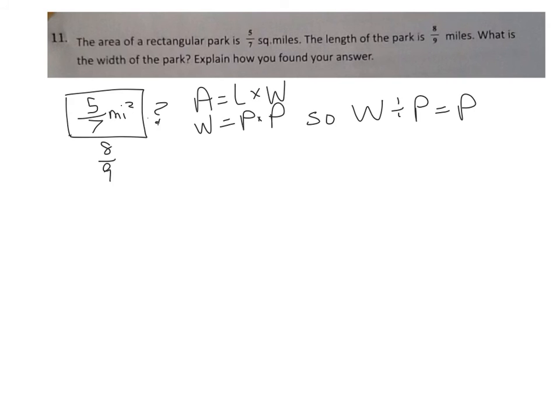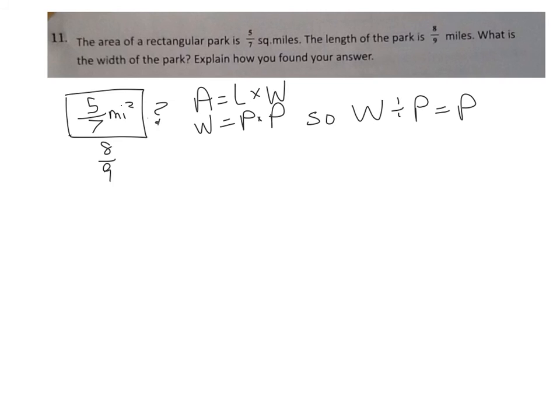Number 11. The area of a rectangular park is 5/7 square miles. The length of the park is 8/9 miles. What is the width of the park? Explain how you found your answer. Well, if we take a look at area, we know that area equals length times width. So the area of the park, the 5/7 square miles, is our whole. That was what we multiplied the two parts together in order to get. But seeing as we don't know what one of the parts is, we're going to use division.